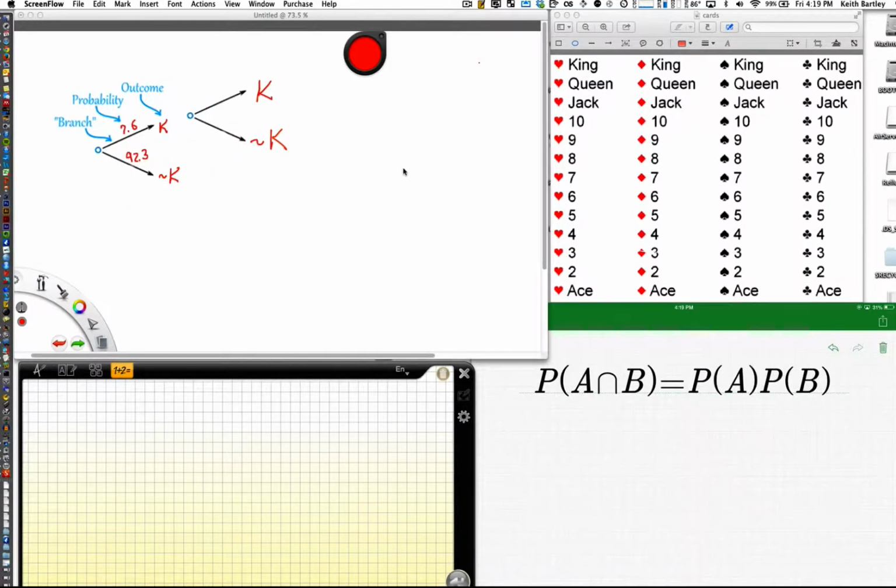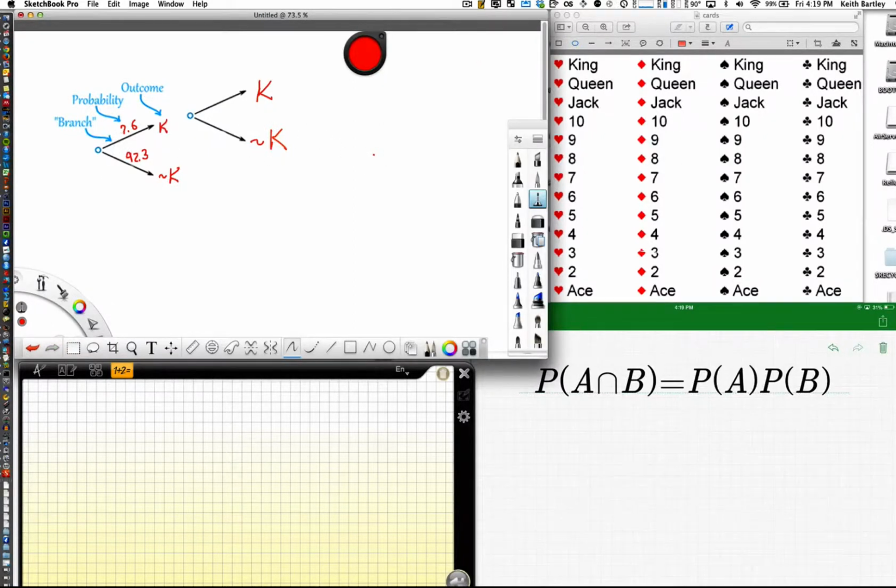Now, consider we are drawing two kings from the same deck. And we've already shown that the probability of either one of these two decks of cards occurring, they're fair decks, are equal. But considering that one has to occur before the other, removing a card, whether it is a king or not, will change the probability of drawing a king on the second time around. For example, how your probability will change depends on the card you removed. So if you draw a king your first time with a 7.6% chance, the next time around you'll have one less king and one less card.